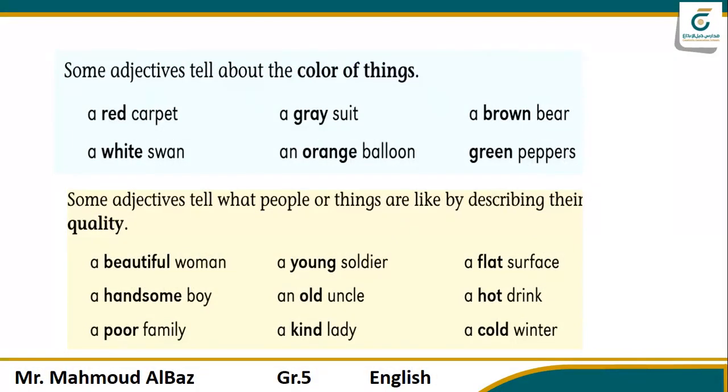And some adjectives tell about the color of things. Any color, any numbers are adjectives. Red carpet, an orange balloon, green peppers. And some describe the quality, when I say beautiful woman, he's a handsome boy, she is a kind lady, a hot drink.